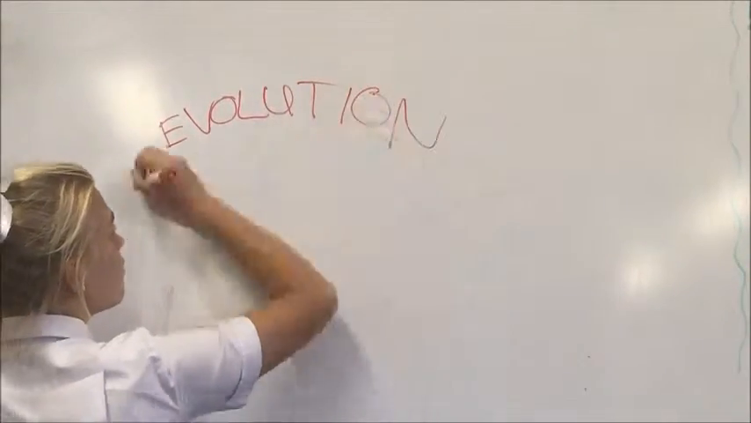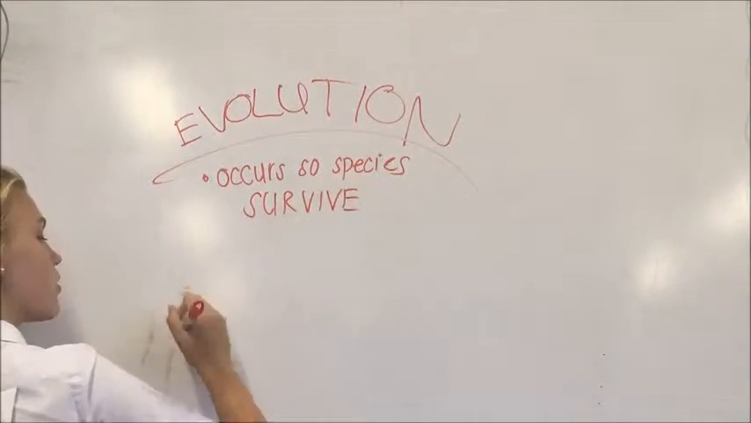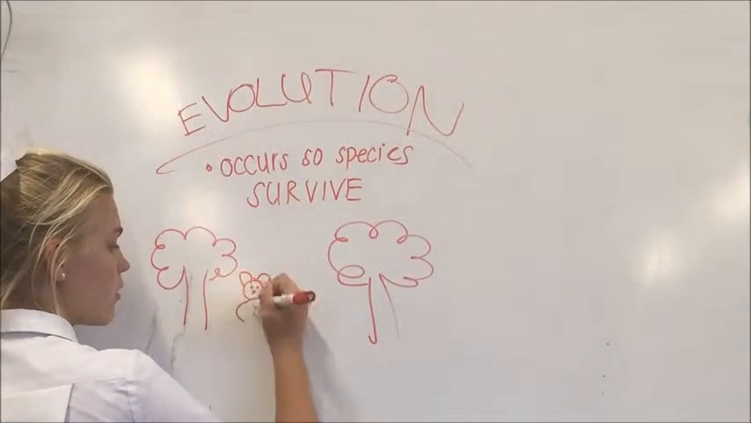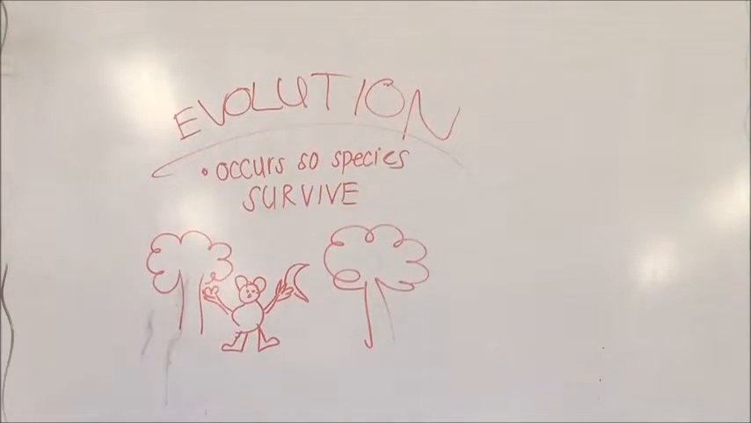Evolution occurs because in order for species and organisms to survive, they need to evolve and adapt to their surrounding environment. By adapting to their surroundings, these organisms have allowed themselves to reproduce, therefore growing their ever-changing species.